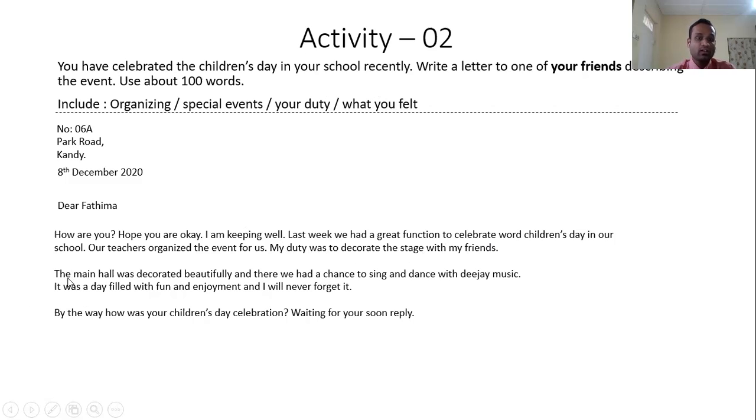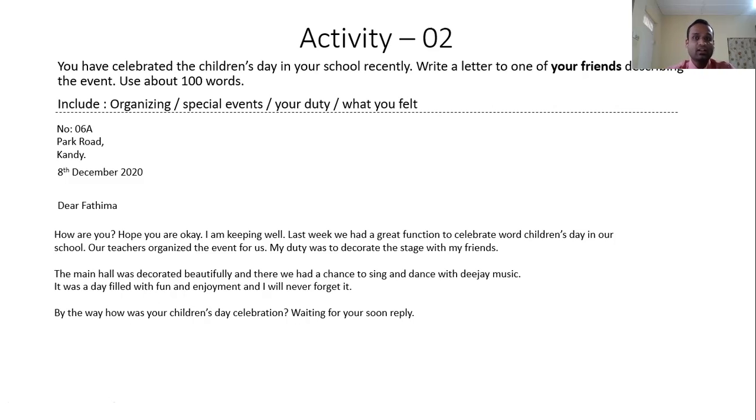Okay, in the second paragraph: the main hall was decorated beautifully, and there we had a chance to sing and dance with DJ music. It was a day filled with fun and enjoyment, and I will never forget it. If you read this carefully, this is what you felt on this occasion, on this day. We don't say what I felt was, what I felt were.